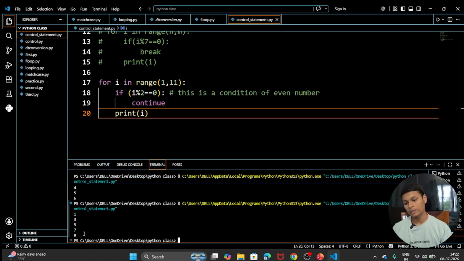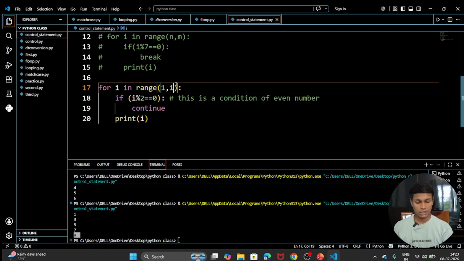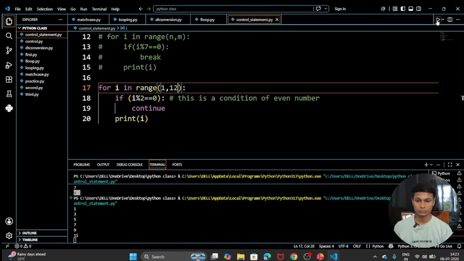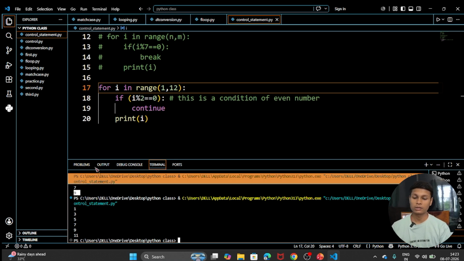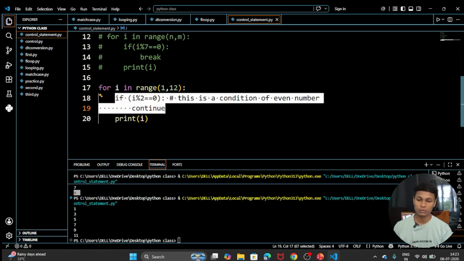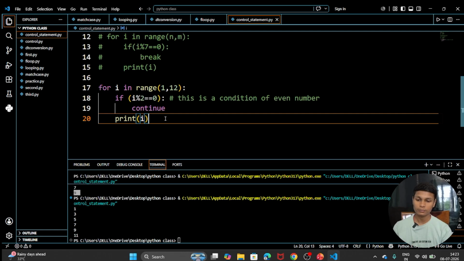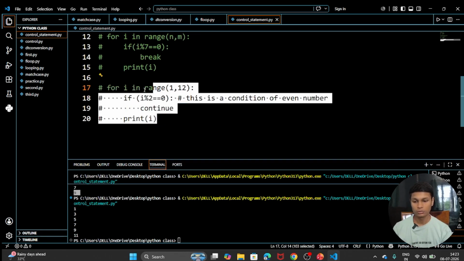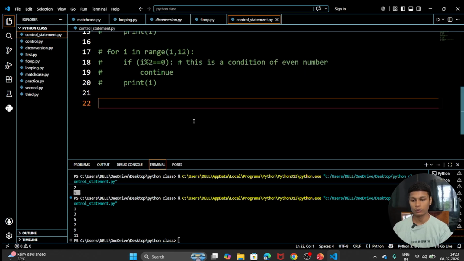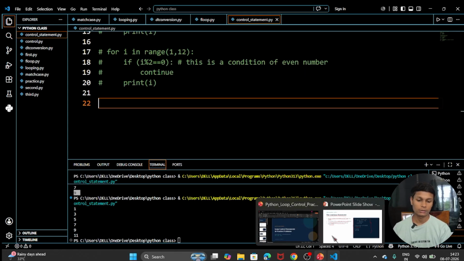So it simply means that the number will start with the value 1. Let's go till 10, but 10 was even, that's why 10 was not printed. Let's take 12 here. So it will go till 11, and 10 was also not there, because we are going to print only odd numbers, because even was skipped because of this continue statement. Okay, so I think you understand how the flow of continue works.